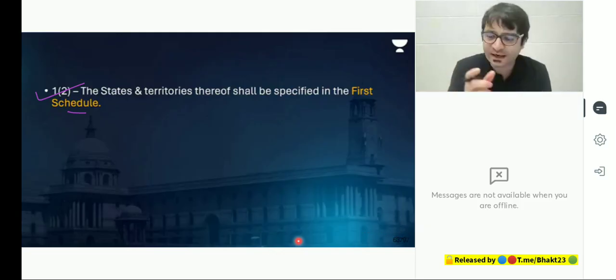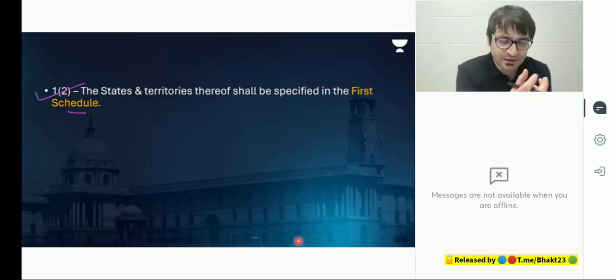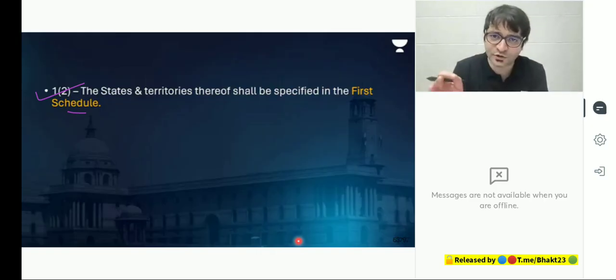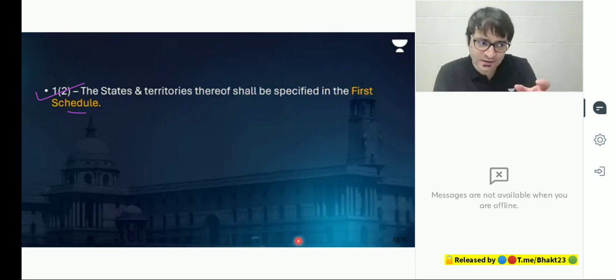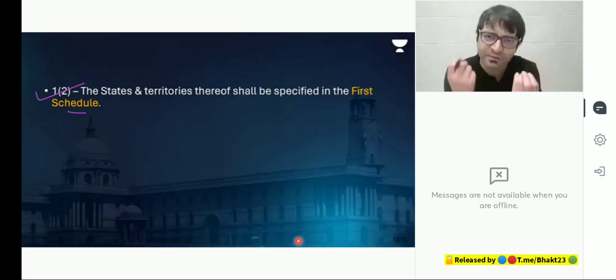But what is the schedule? An explanatory memorandum of an article. What does that mean? If an article requires more explanation, add the explanation at the end of the Constitution in the form of a schedule. Why? Because otherwise, the article would look very bulky. That's the only reason. It's for cosmetic reason.